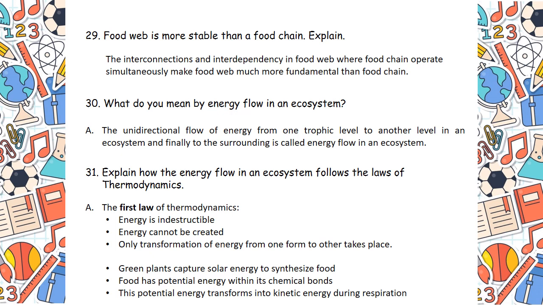So, first law of thermodynamics states that energy can neither be created nor it can be destroyed, but it can be converted obviously from one form to another. So, solar energy is converted to chemical energy by plants through the process of photosynthesis. Now, this chemical energy or the solar energy, let me come to the solar energy first, which is captured by the plants, cannot go back into the solar system, but it will be converted to chemical energy by the plants and it will pass from autotrophs to herbivores.